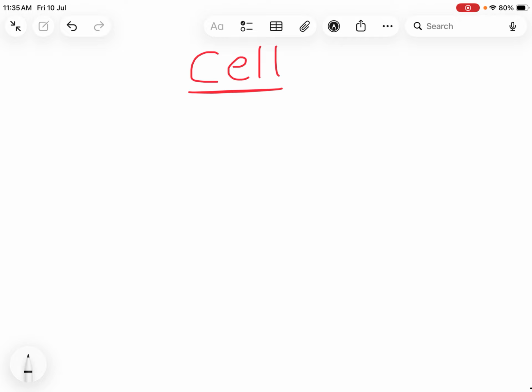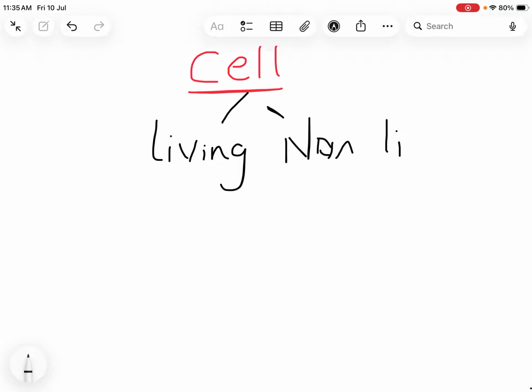So coming to the starting introduction, we divide things into two types, that is living and non-living. So if we want to call any organism living, that organism should be made by cells. So that is the basic thing which we know.